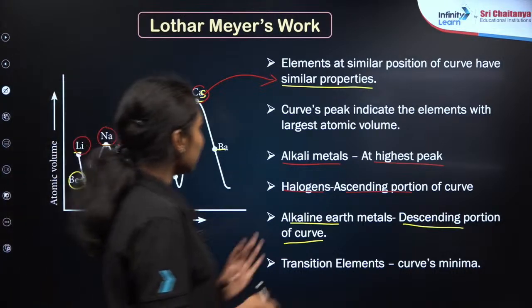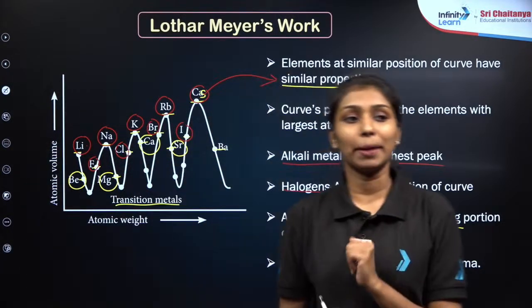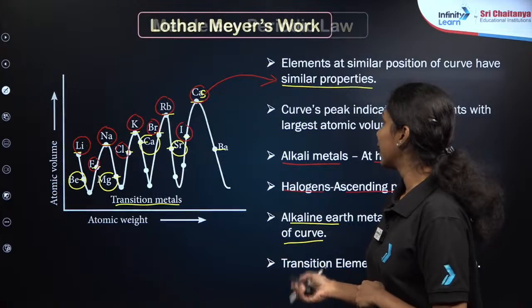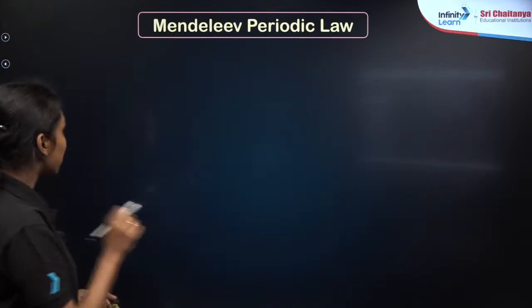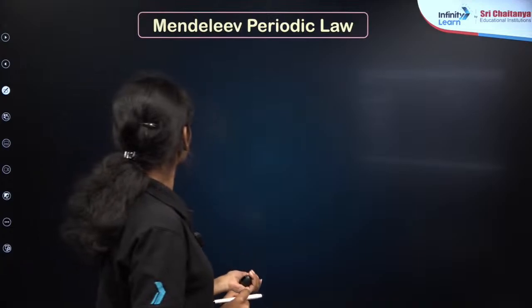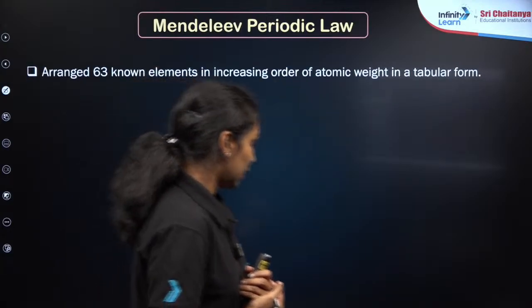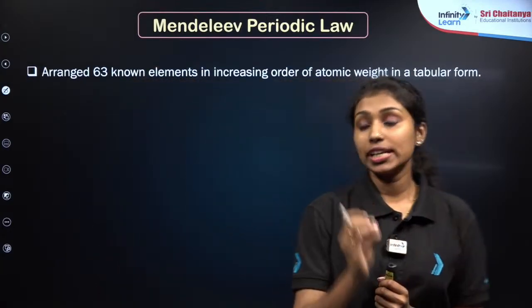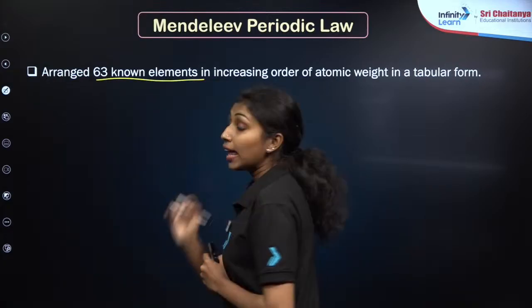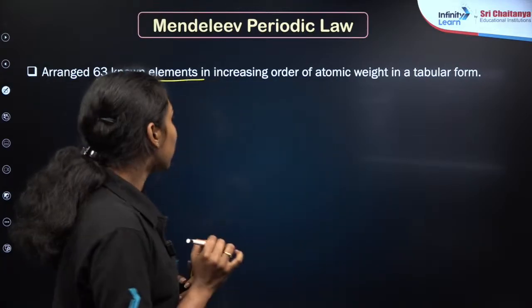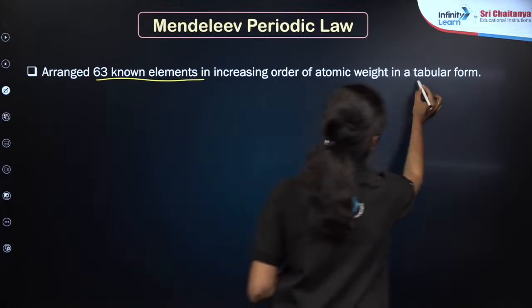Okay, now let me move to the major contribution made by Mendeleev, that is Mendeleev's periodic law. As you can see, he arranged all the 63 known elements in the increasing order of atomic weight in a tabular form.